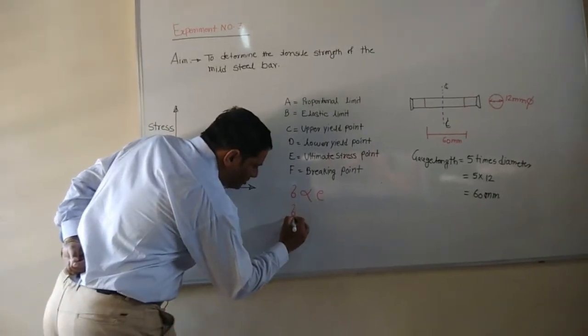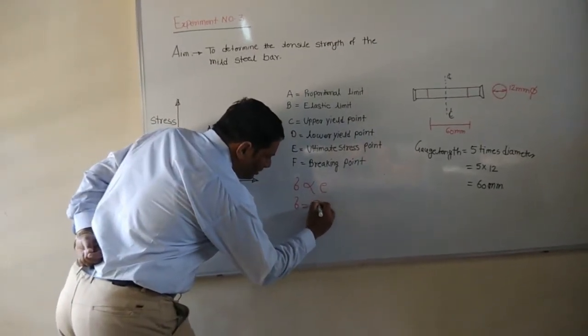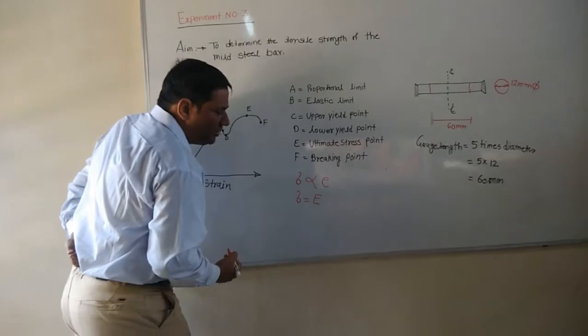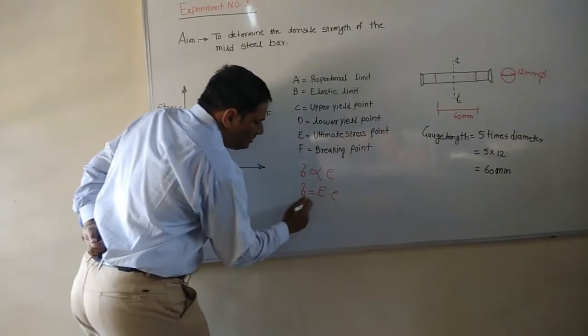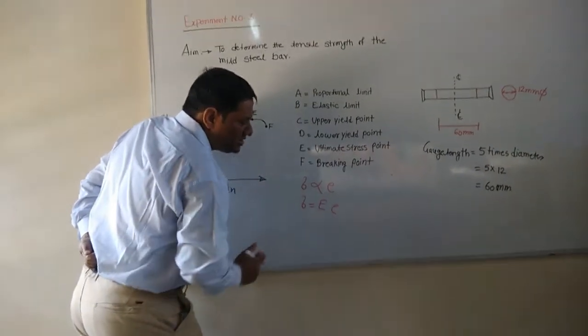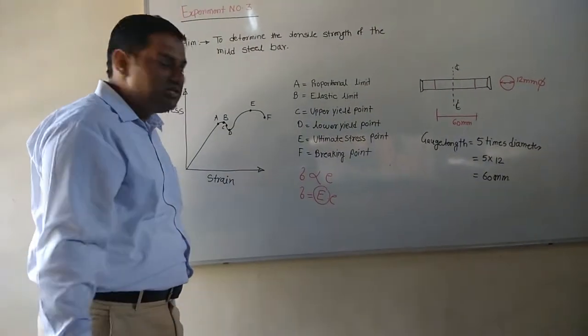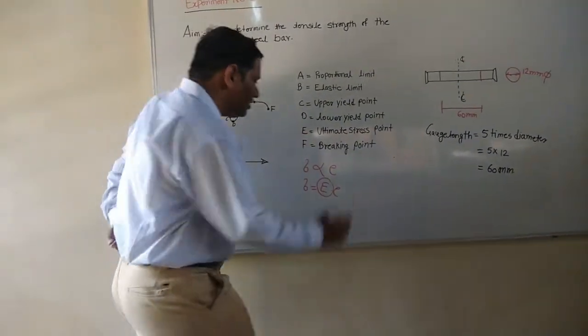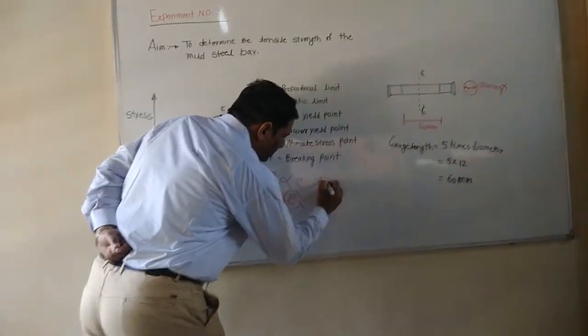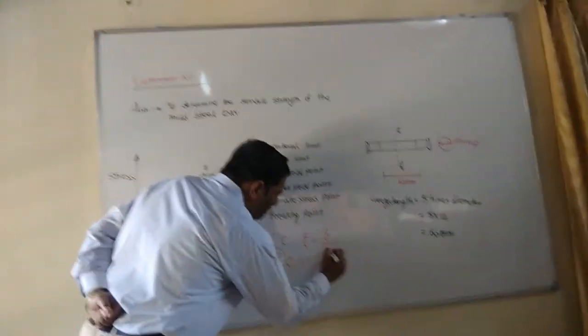Now we are introducing one proportionality constant, that is our capital E. So sigma is equal to capital E multiplied by strain. We have to calculate this modulus of elasticity in terms of Newton per mm square. So how can we calculate this E? E is equal to stress upon strain.